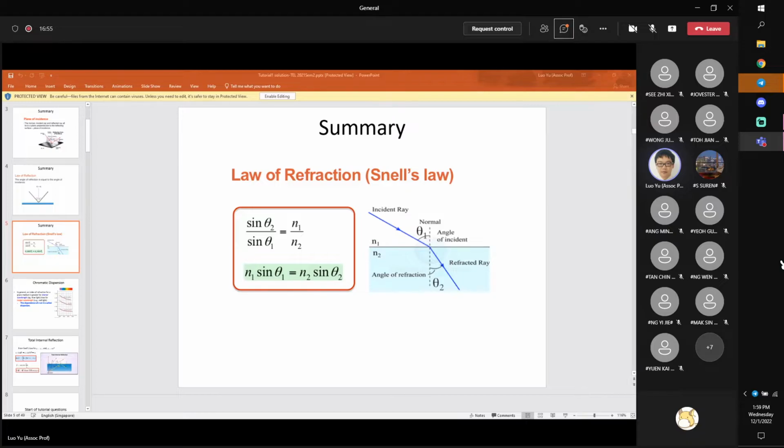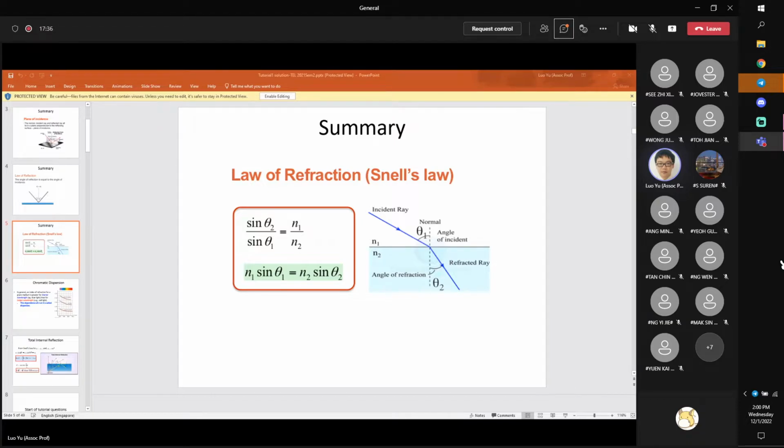n1 and n2 are what we call the refractive index. In the summary lecture, we talked a lot about what the refractive index is. What I can say is the refractive index is a fixed constant for a material. It is the ratio between the free space light velocity, c, the vacuum light velocity, and the speed of light in that medium. That is what we call the refractive index.